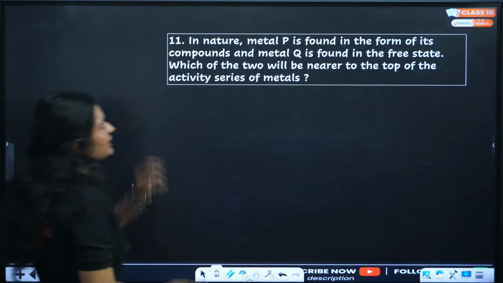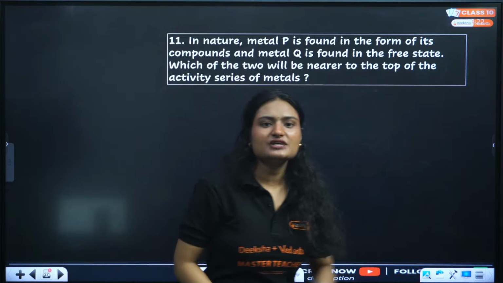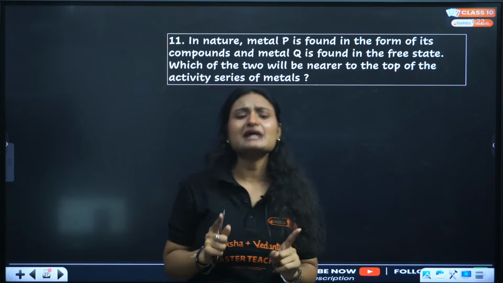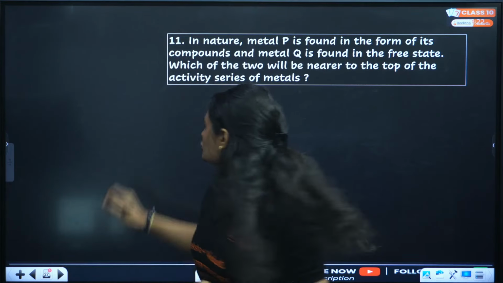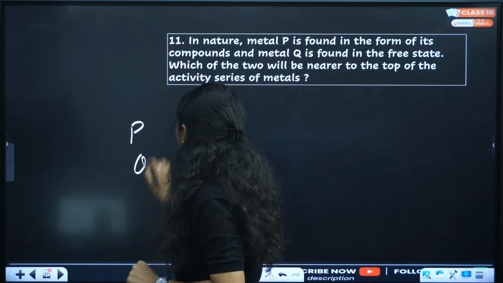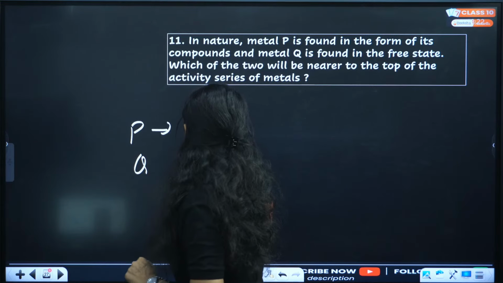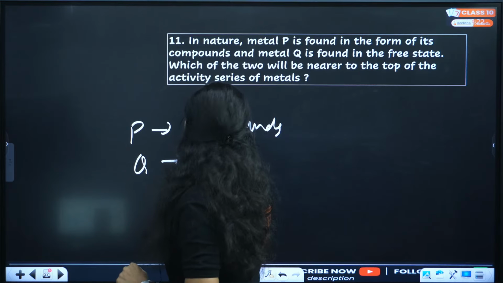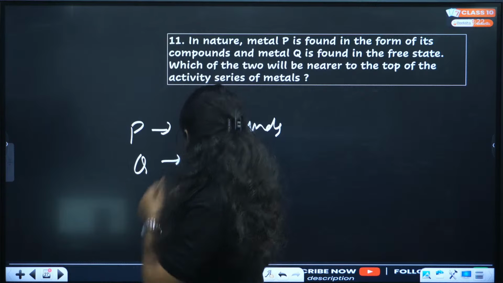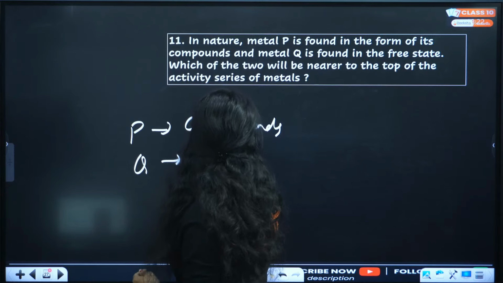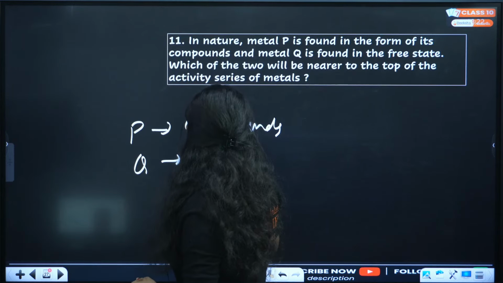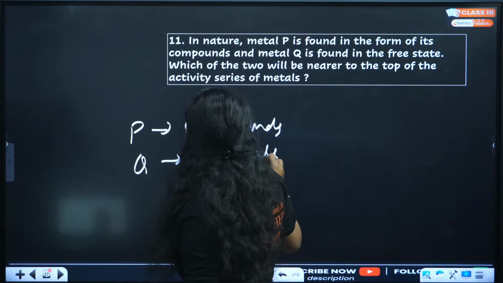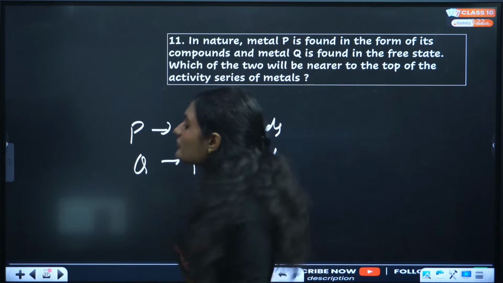Next question. In nature, metal P is found in the form of its compounds, and metal Q is found in the free state. P is found in form of compounds. Q is found in form of its free state. Clear? Now, which of the two will be nearer to the top of activity series?